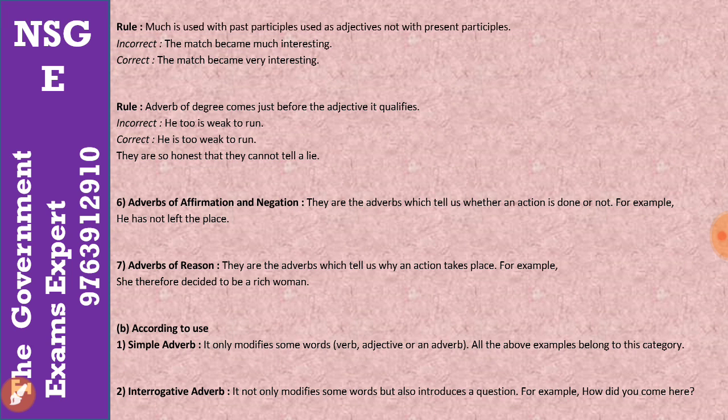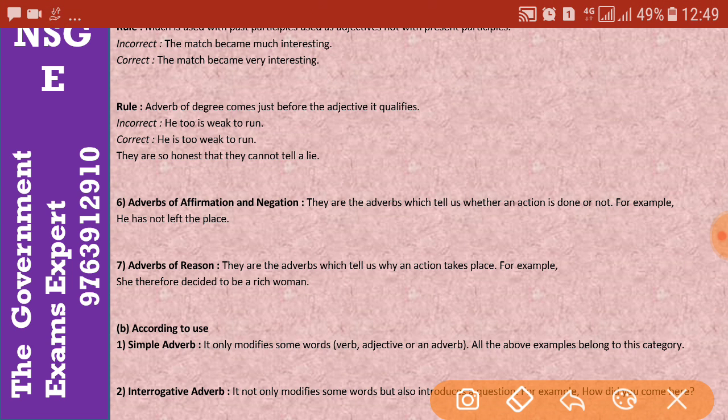Let's move on to the next one. The next rule states that "much" is used with a past participle used as an adjective, not with the present participle. We never use it with a present participle. Suppose, "The match became much interesting." We shouldn't use the word "much." Why? Because "much interesting" is a wrong phrase. So what is the right one? "The match became very interesting." That would be the right sentence.